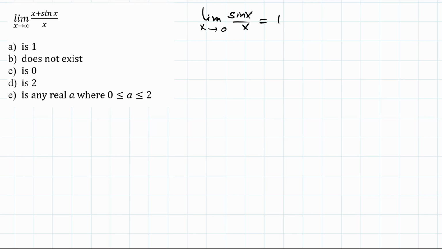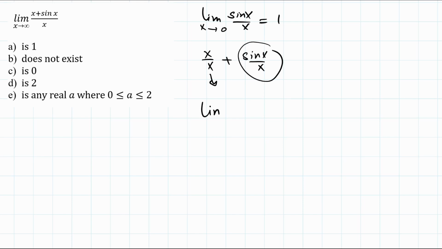If you look at the function that we are trying to find the limit for, then we can split it as x over x plus sine x over x. Now, this is really 1, and the limit as x goes to infinity is 1, so we need to investigate what this is going to be.